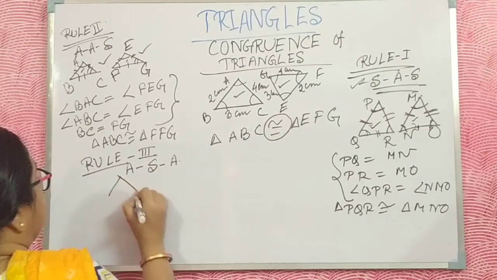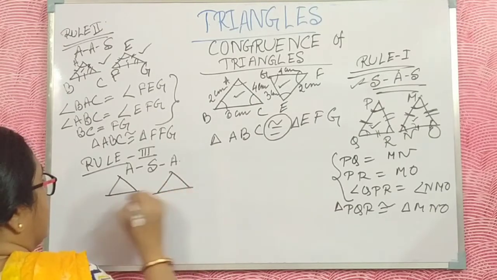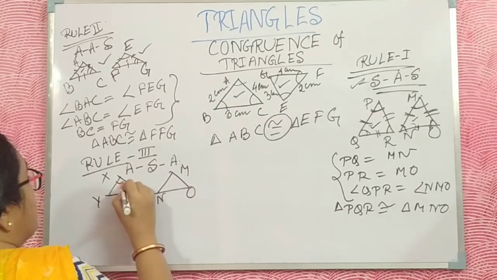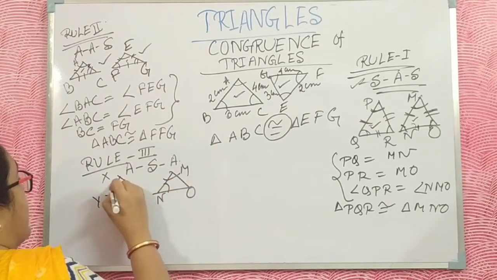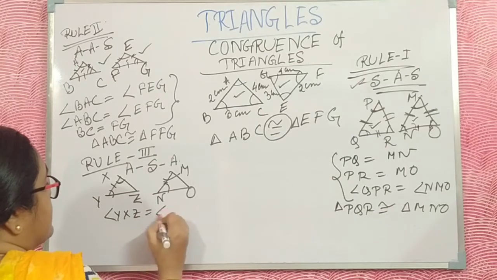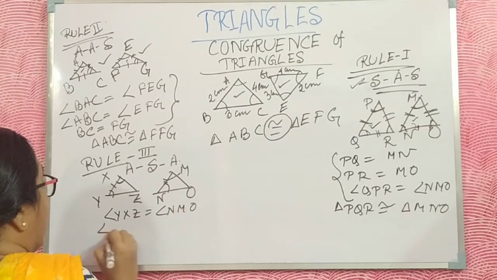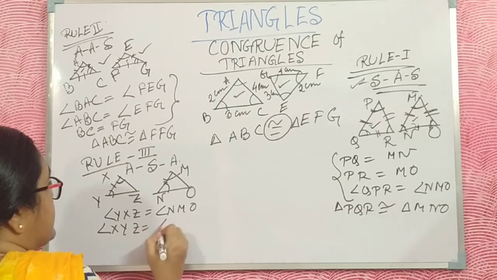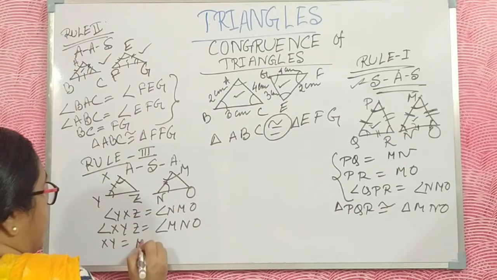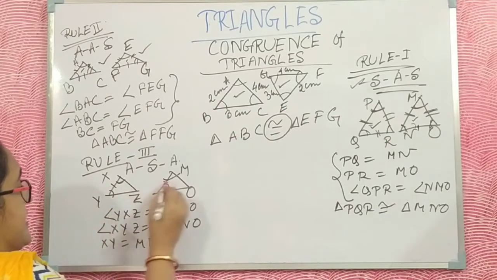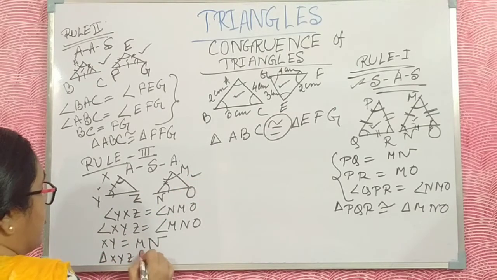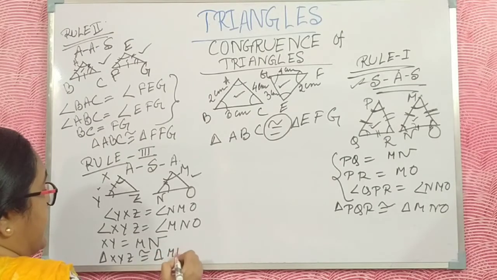Okay. Now I draw again a triangle XYZ and a triangle MNO. If two angles of the triangles are equal and the side in between is also equal, then angle YXZ is equal to angle NMO, angle XYZ is equal to angle MNO, and XY is equal to MN. Then we say these two triangles are congruent. That means triangle XYZ is congruent to triangle MNO.